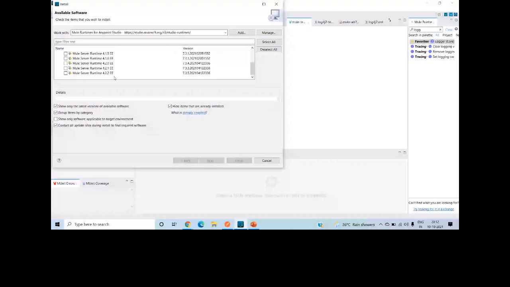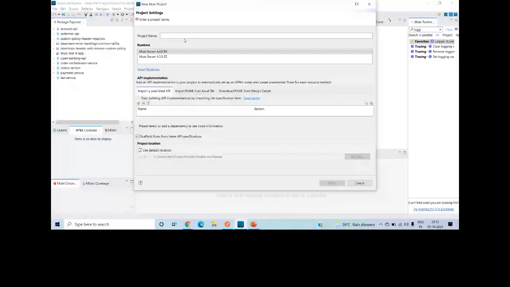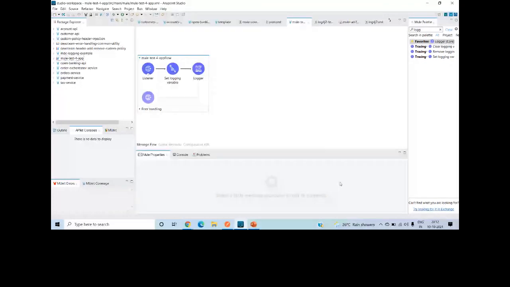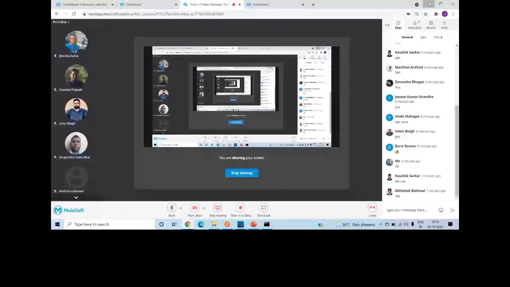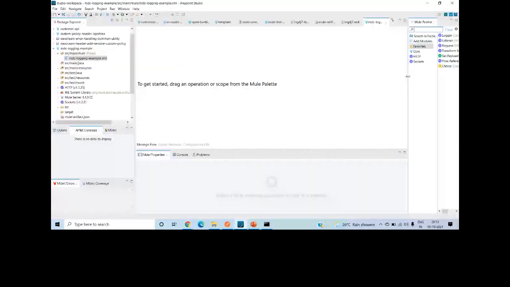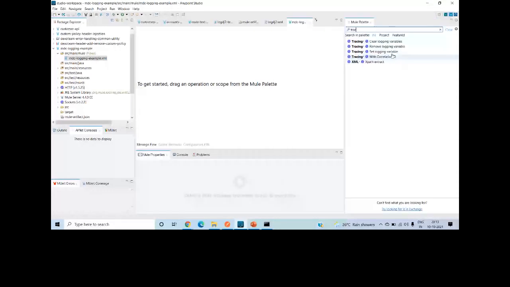Okay, so I will create a project: file, new Mule project, MDC logging example. Let me start the Mule runtime also. So I will go to my Mule runtime and let it start. By default, the tracing module is not available in this, right? So you can install it from your Anypoint Exchange.